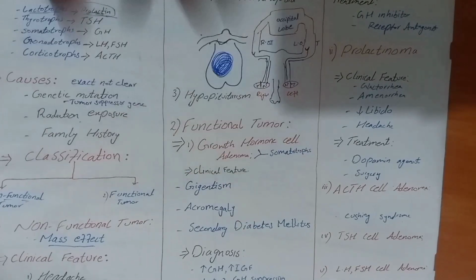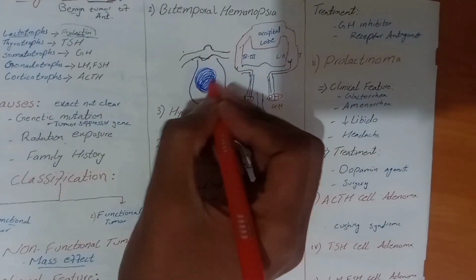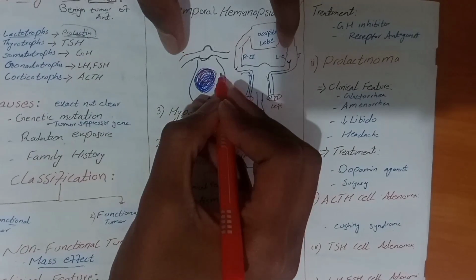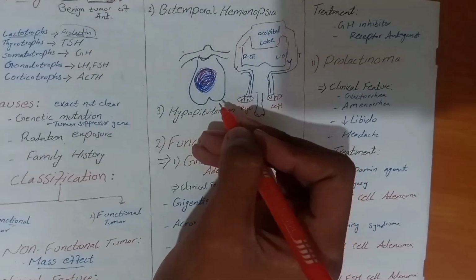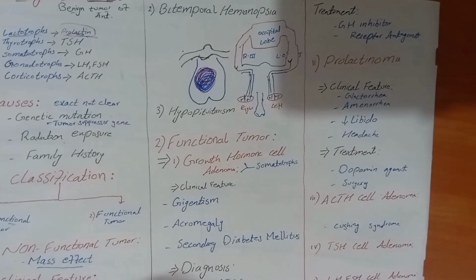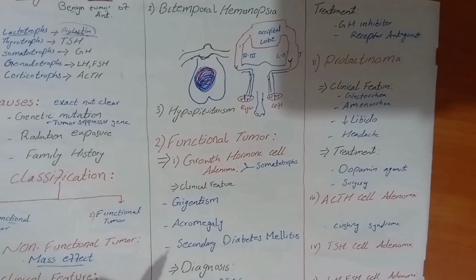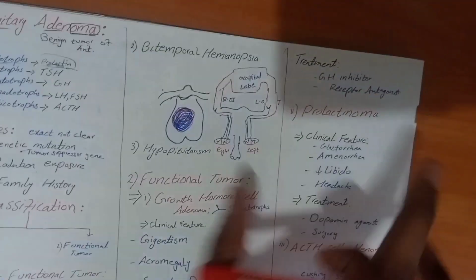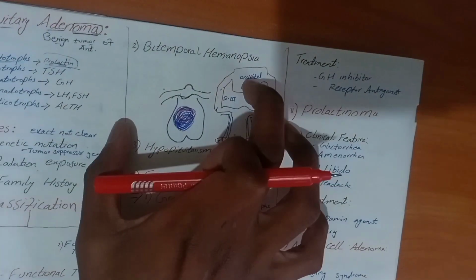First of all, the headache. As a mass is present in our brain, what will happen? This mass will irritate our nerve cells and blood vessels. Due to irritation of nerve cells and blood vessels, headache will occur, and the patient presents with a severe headache due to irritation. Then the second most common symptom will appear in non-functional tumor.